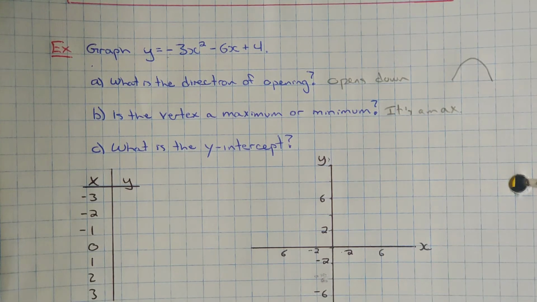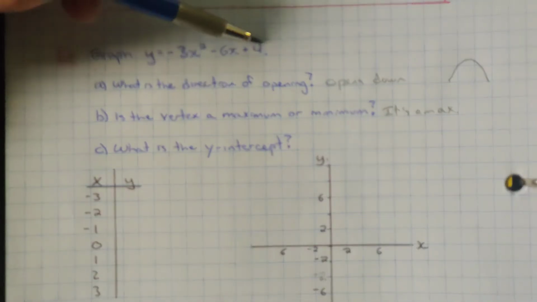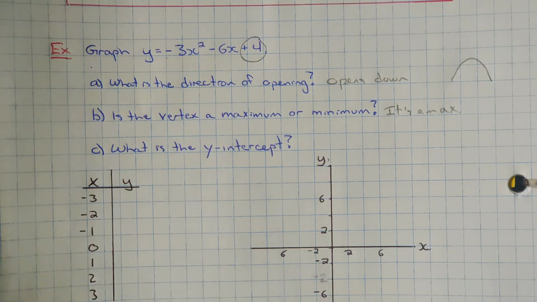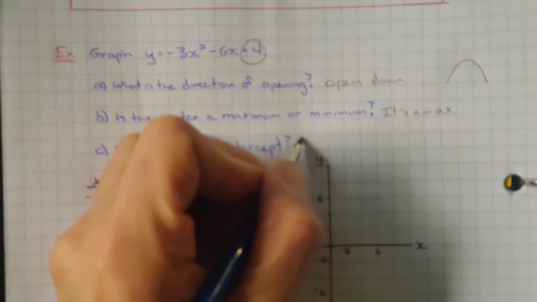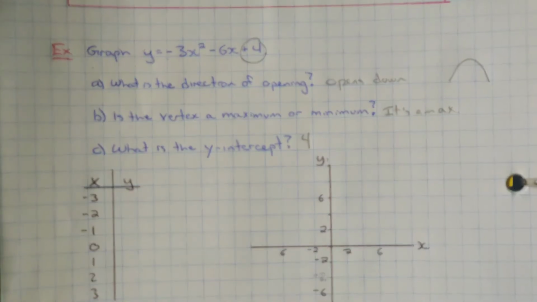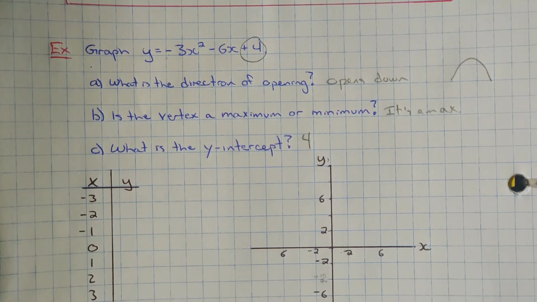And then what's the y-intercept? Where does this graph cross the y-axis? Well, we know that one as well, because it's the c value there. So we just look at the c value of 4. That's our y-intercept. So our y-intercept is at 4. So we can answer those three questions just looking at that equation.